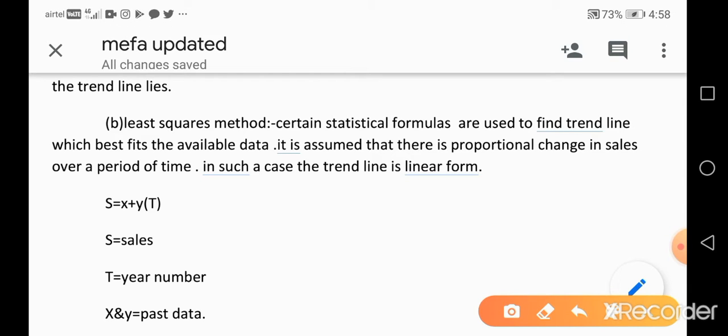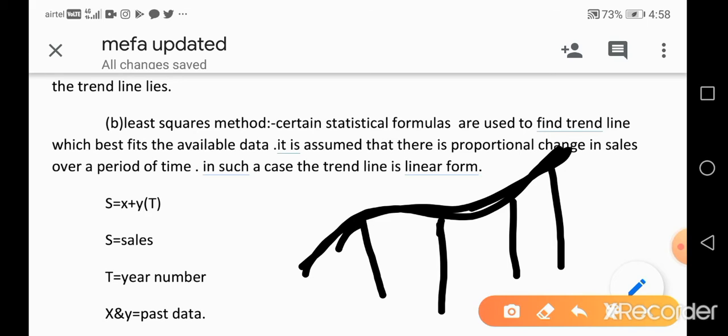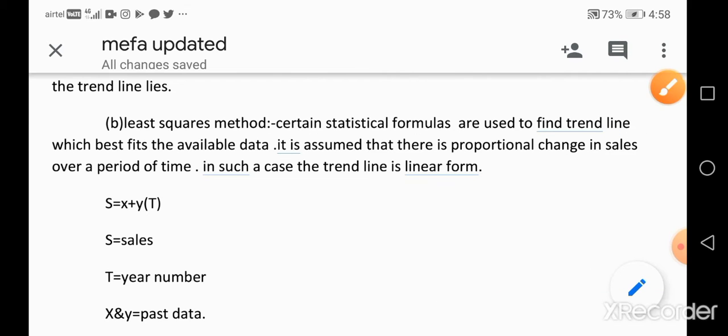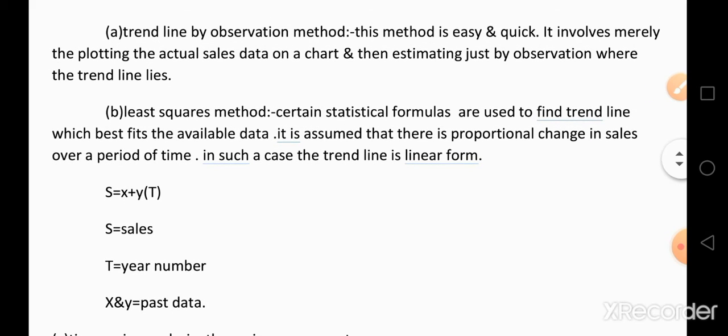For example, this is the first year data, this is the second year data, this is the third year data, this is the fourth year data. If you observe these lines, after the first year, the second year demand decreases, the third year demand increases, the fourth year demand increases. So we estimate that in the fifth year the demand also increases. This type of estimating the demand for a product is called a trend line by observation.